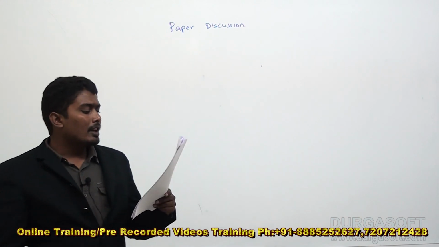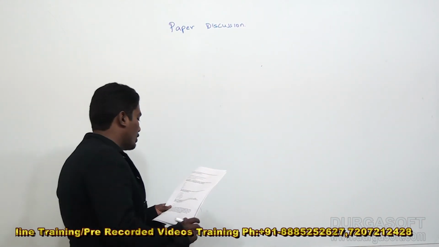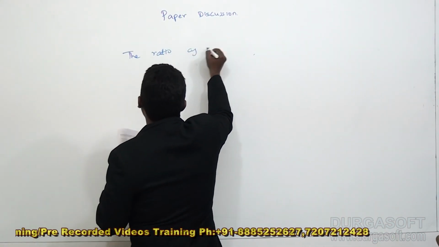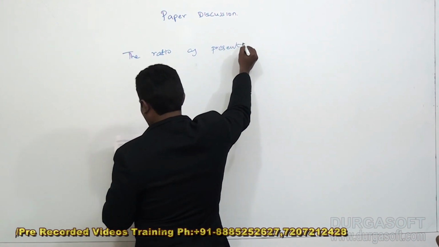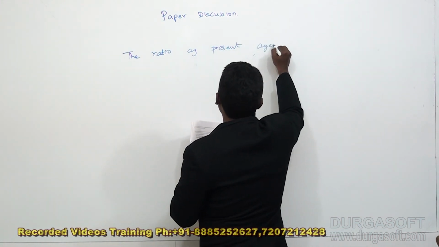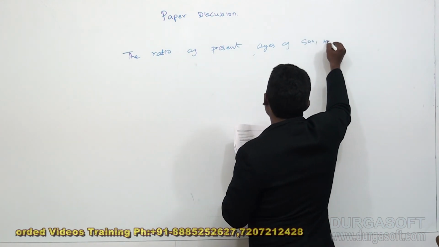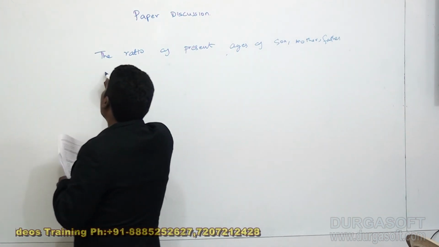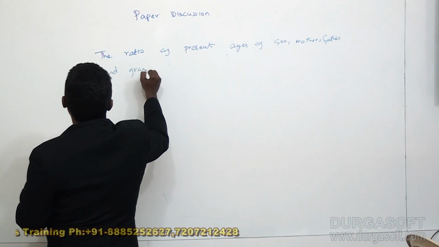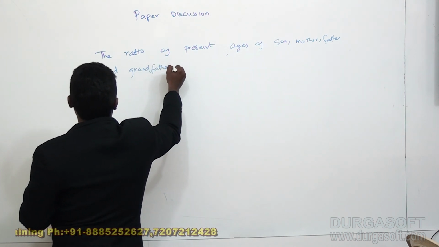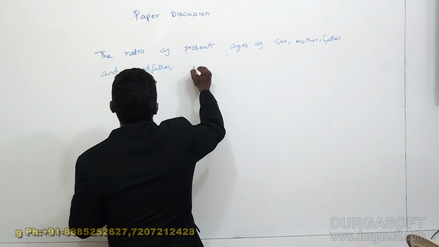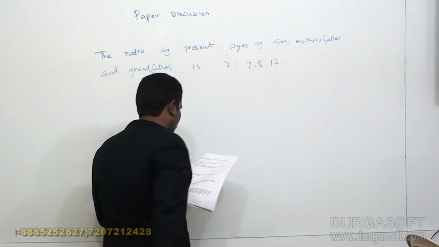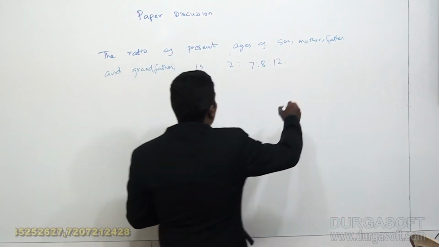Next question. The question is based on ages. The ratio of the present ages of son, mother, father and grandfather is 2:7:8:12.